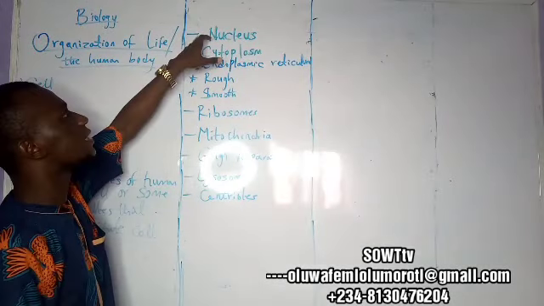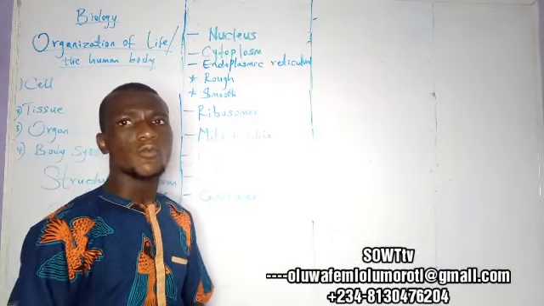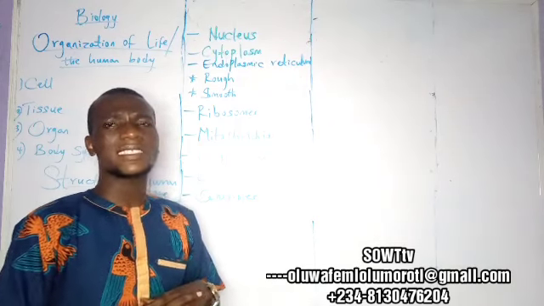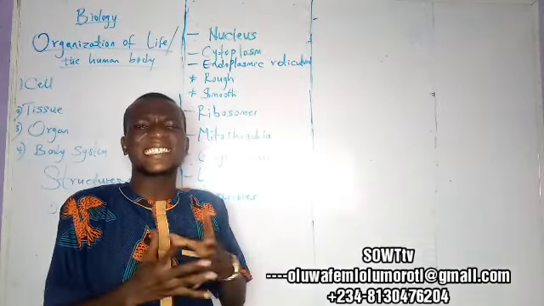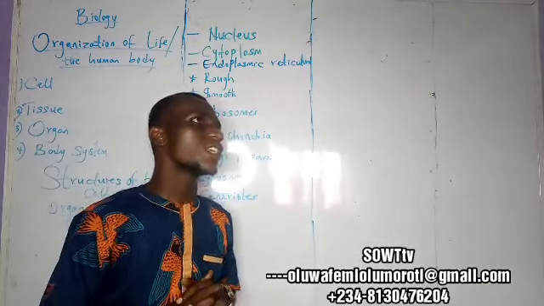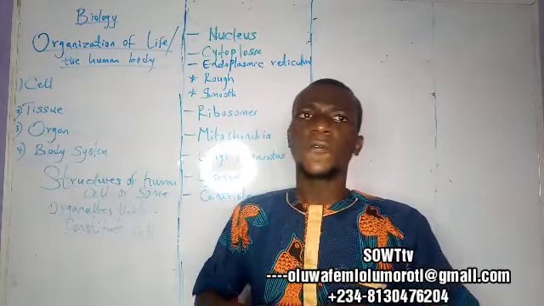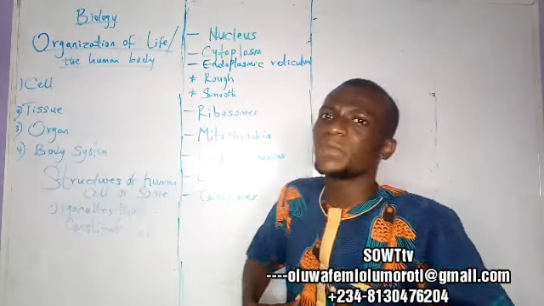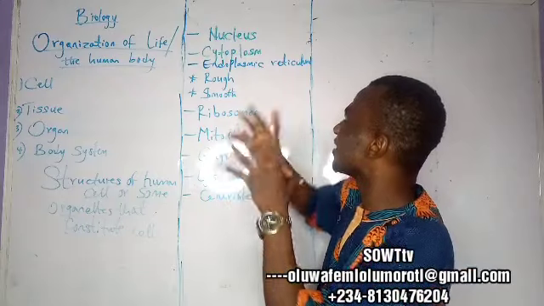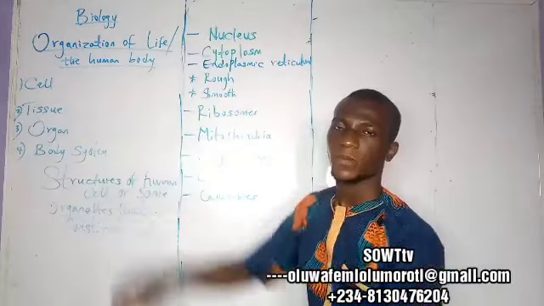The first thing we have there is the nucleus. Yes, the nucleus is a material that contains the genetic makeup of living things. So if you are a living thing or a human being, for you to have some genes, some character in you, all these things are deposited and designed in the nucleus.